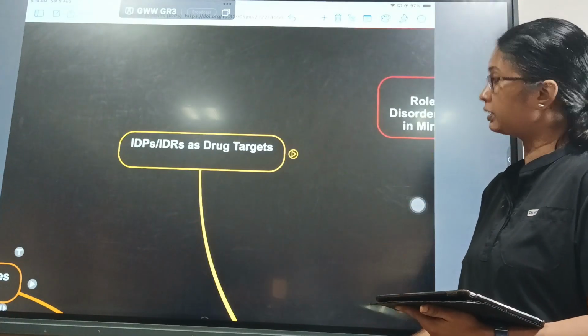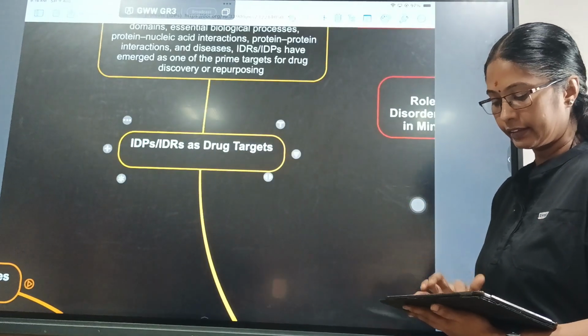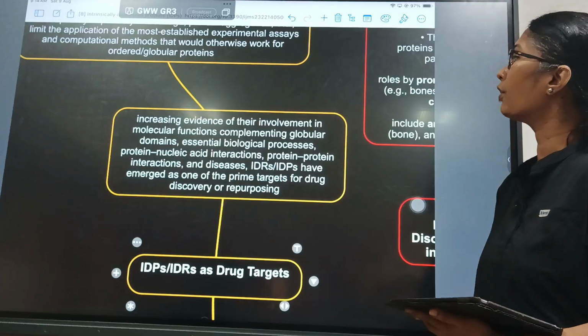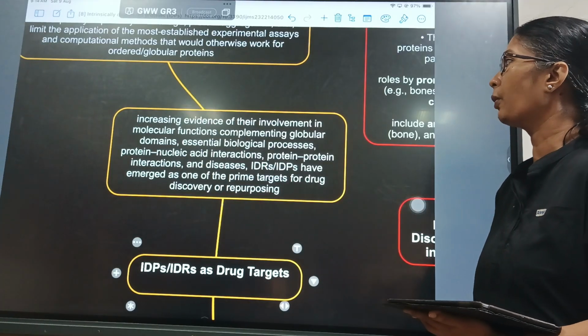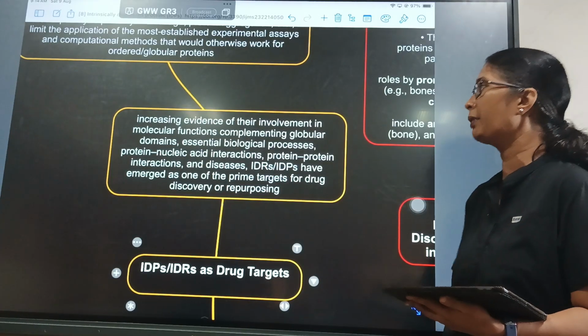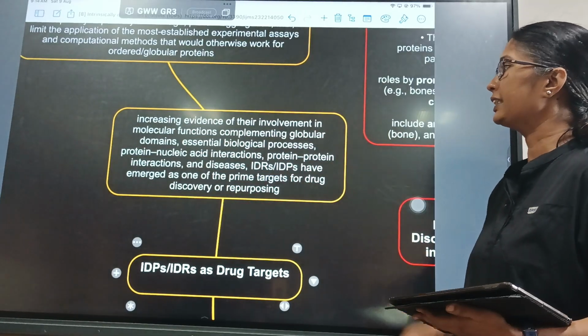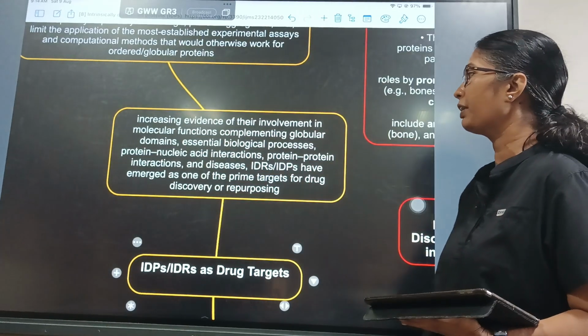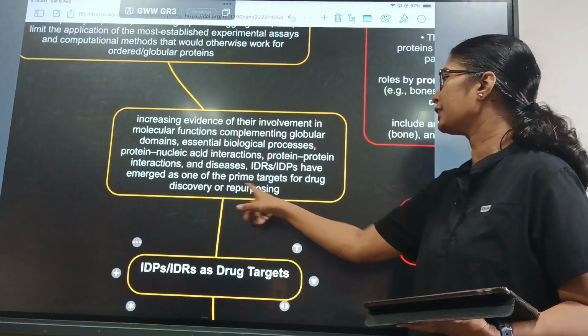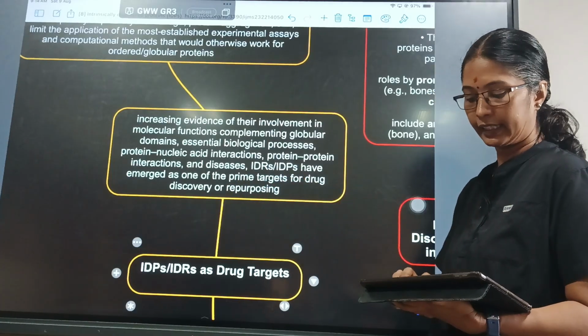Can these IDPs be used as a drug target? So with increasing evidence of their involvement in molecular functions complementing globular domains, essential biological processes, protein-nucleic acid interactions, protein-protein interactions and diseases, IDRs and IDPs have emerged as some of the prime targets for drug discovery or repurposing.